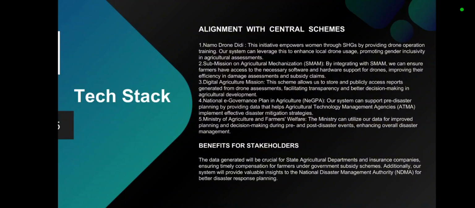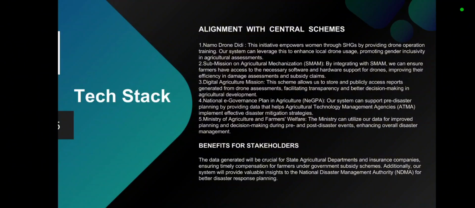Fourth thing is the National e-Governance Plan in Agriculture. Our system can improve pre-disaster planning by providing data that helps the Agriculture Technology Management Agencies, which is ATMA, implement effective disaster mitigation strategies. Finally, the Ministry, the Department of Agriculture and Farmers Welfare. The ministry can utilize our data and our system to improve the planning and decision making during pre and post disaster events, enhancing overall disaster management.